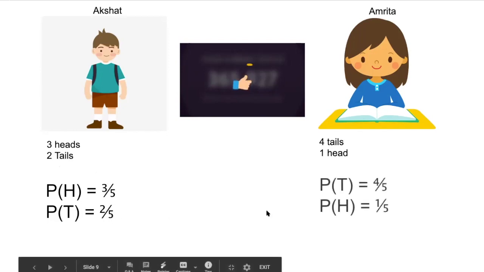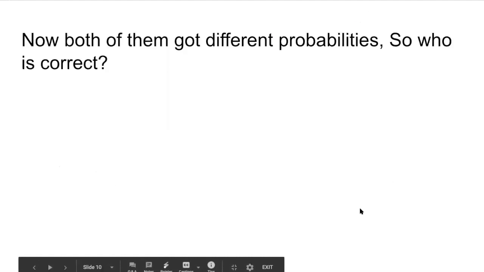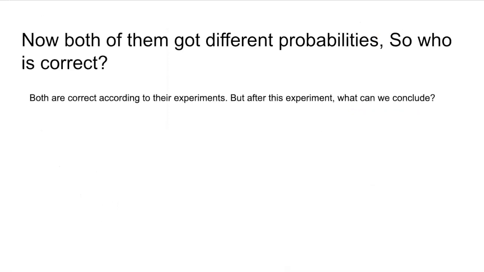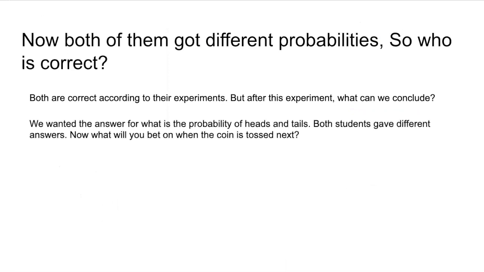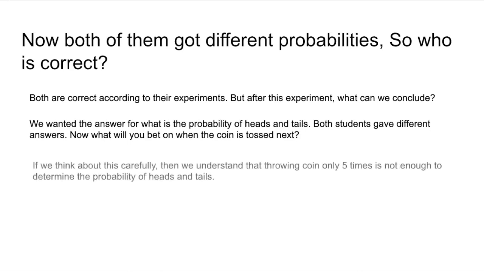Similarly, Amrita will show us her probabilities. Both of them got different results. So who is correct? According to their experiments, both of them are correct. But what is wrong here? We wanted an answer so that we would be able to determine whether heads will come more or tails will come more. We wanted to know the probability, but both of them have given different answers. What should we do now?